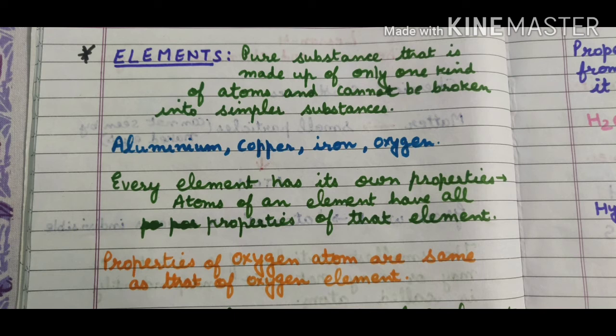Now there are 118 elements that are known till date, and there are 92 elements which occur in nature.